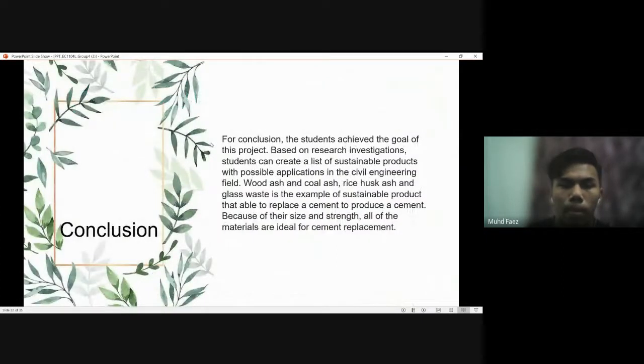For the conclusion, the student achieved the goal of this project. Based on research investigation, students can create a list of sustainable products with possible applications in the civil engineering field. Wood ash and coal ash, rice husk ash and glass waste are examples of sustainable products that are able to replace cement to produce concrete. Because of their size and concrete strength, all of the materials are ideal for cement replacement.